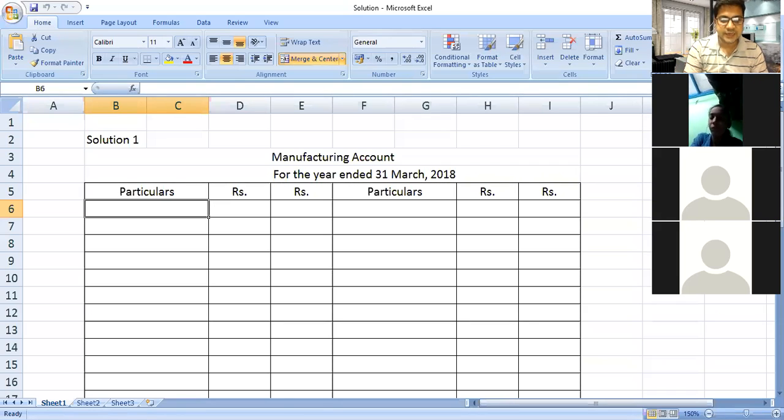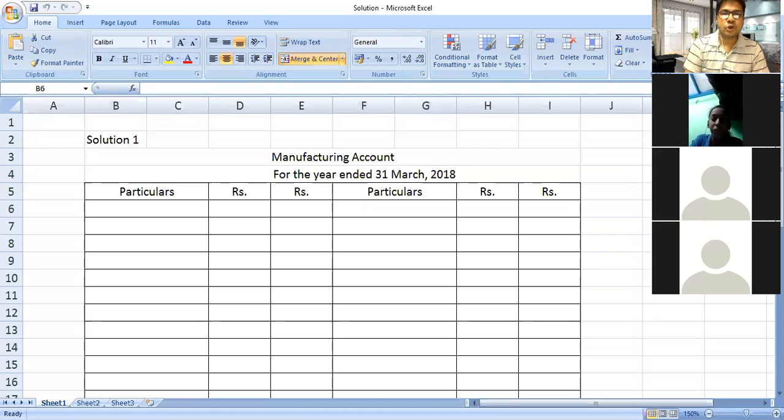The first sentence was: from the following balances of a manufacturer, prepare manufacturing account and trading account for the year ended 31st March 2018.